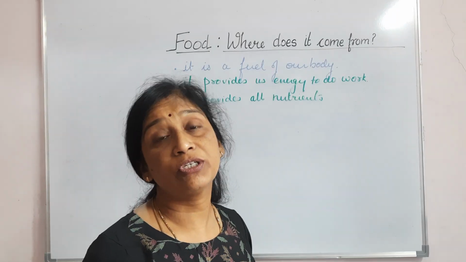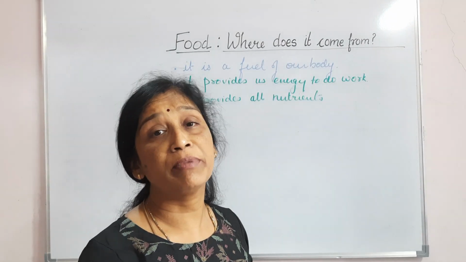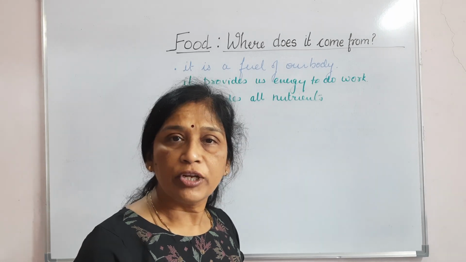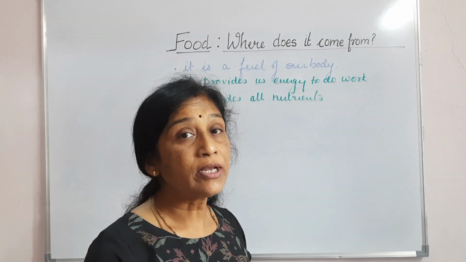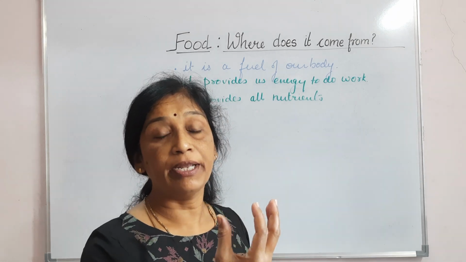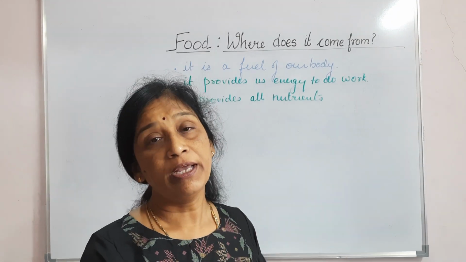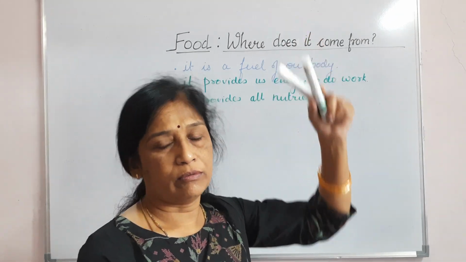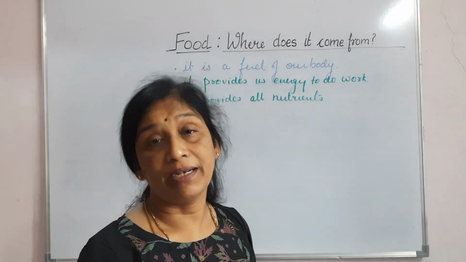So you have to enrich the soil, and we enrich the soil by adding manure and fertilizers. So from soil it will take the nutrient, and you will see that it keeps on growing day by day. It will grow up from this to this to this, and then results into a big plant.